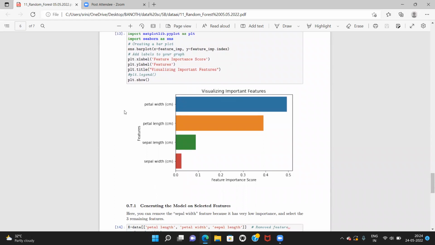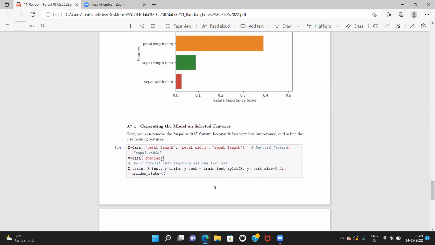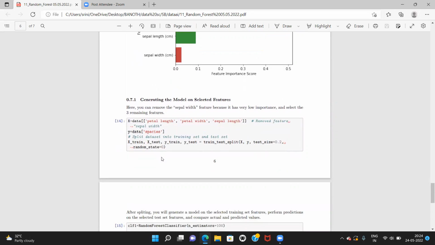Visualizing important features: petal width, petal length, sepal length, sepal width. And concentrating the model on selected features. Here you can remove the sepal width feature because it has very low importance, and select the 3 remaining features. See, we have to write this here: X equal data, with petal length, petal width, sepal length. Sepal width we are removing because it has very low importance.